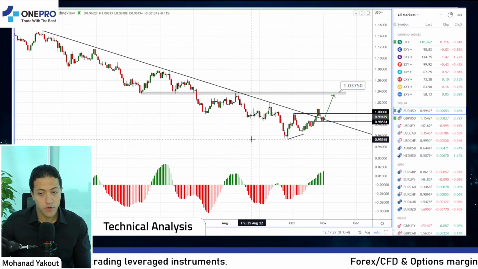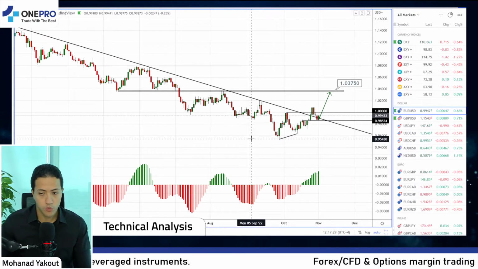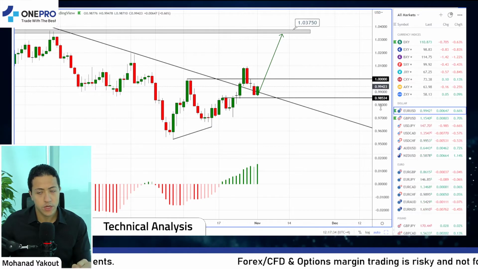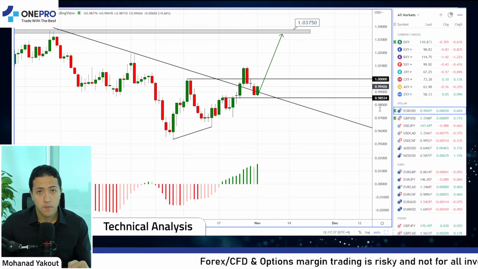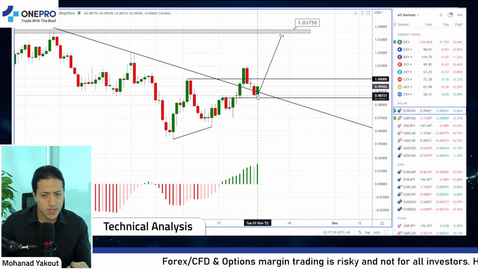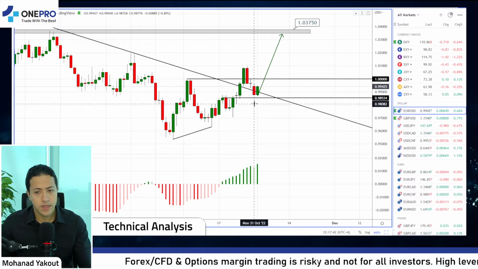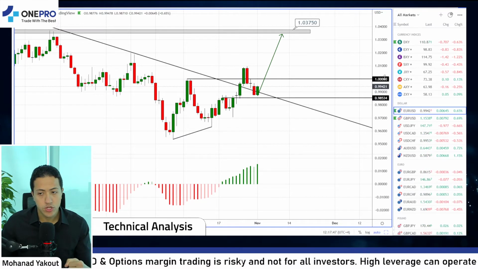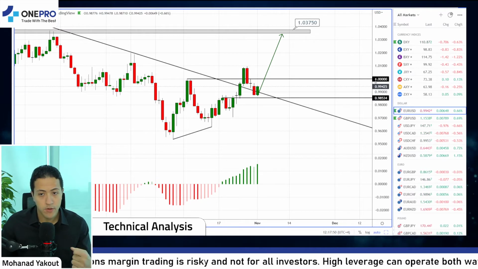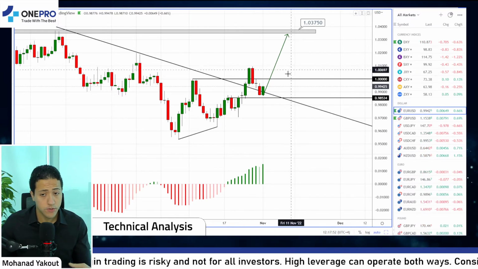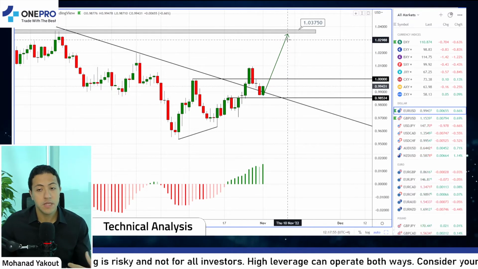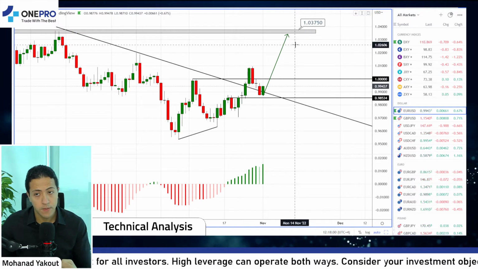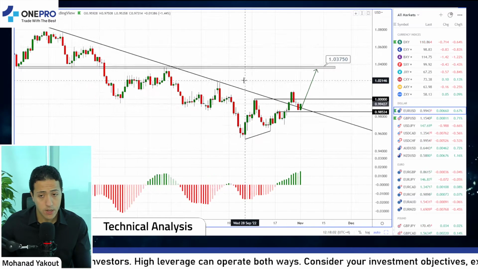The same goes for the euro versus the US dollar. However, on the opposite side, we mentioned also that this very minor support, which is 0.9853, should be stopping the downward move on the euro. We didn't really reach this level. However, we can see that today the euro is edging higher. We do have two targets on the upside, which should be the parity level of the euro and the US dollar. And then we'll be having another medium term target around 1.0375.